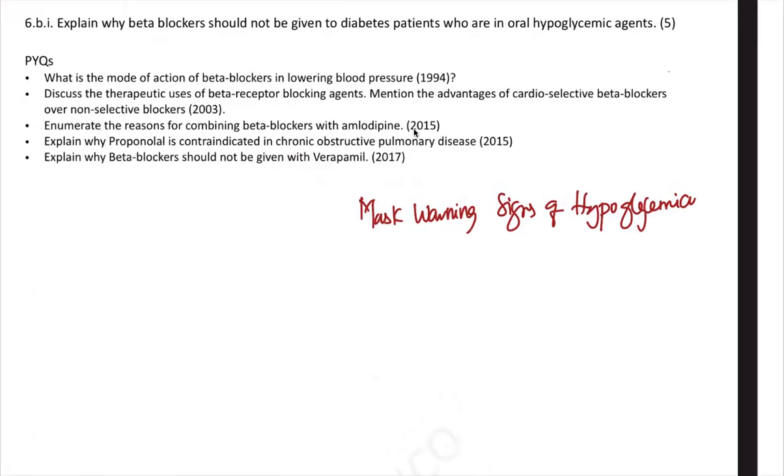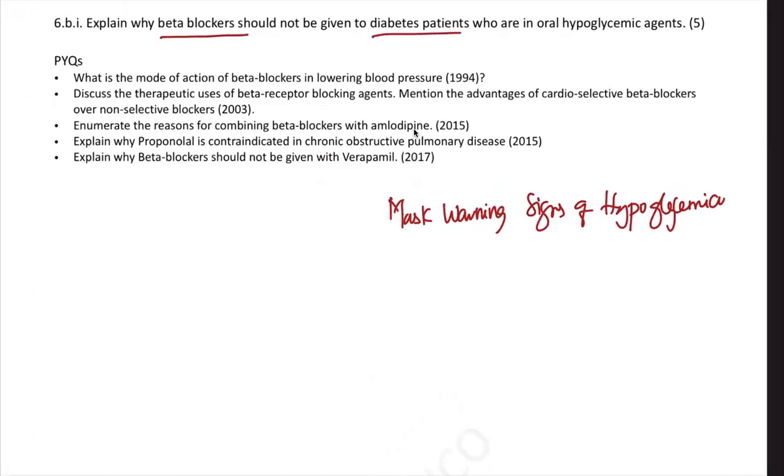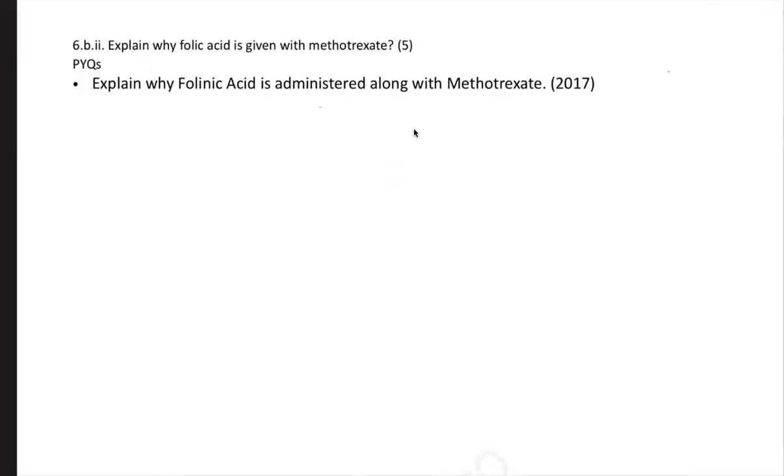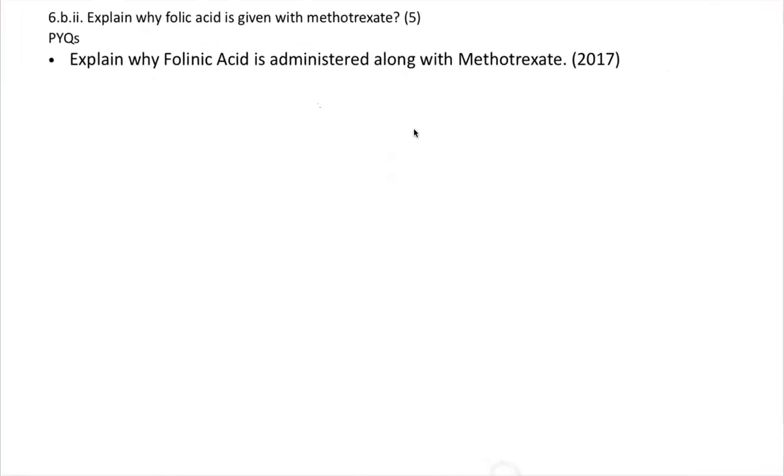Right? Now explain why beta blockers should not be given to the diabetes patient who are on oral hypoglycemics. Very simple. Beta blockers block the sympathetic output. That means they will mask the signs of sympathetic outburst seen in case of hypoglycemia. If there is hypoglycemia, patient becomes irritable, sweating will come, tachycardia will be there, palpitations will be there. They will all be masked by beta blocker or propranolol. So that's the reason beta blockers are not given in diabetic patients when they are concurrently taking oral hypoglycemic agents.